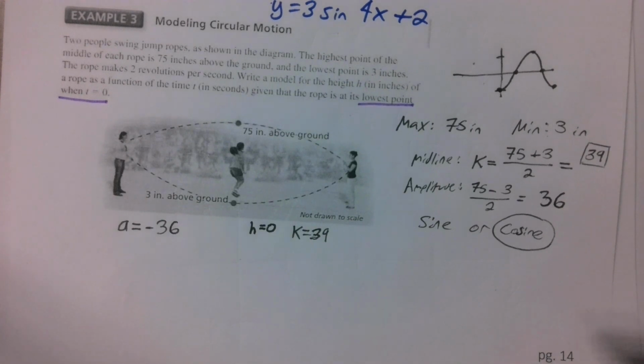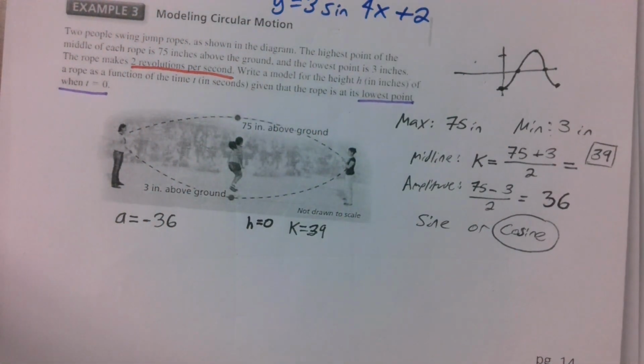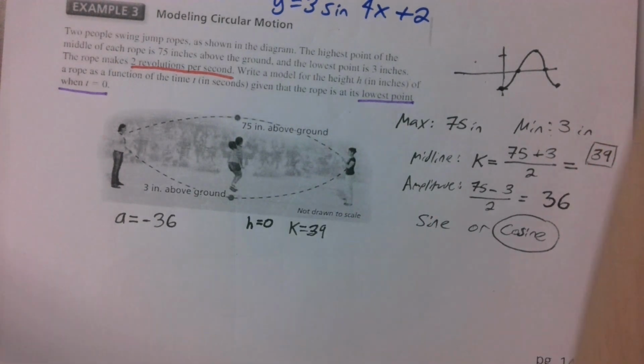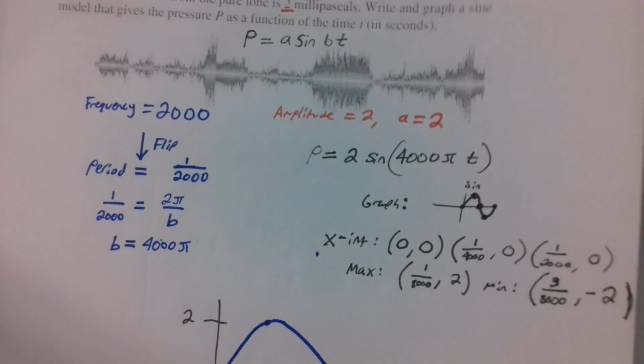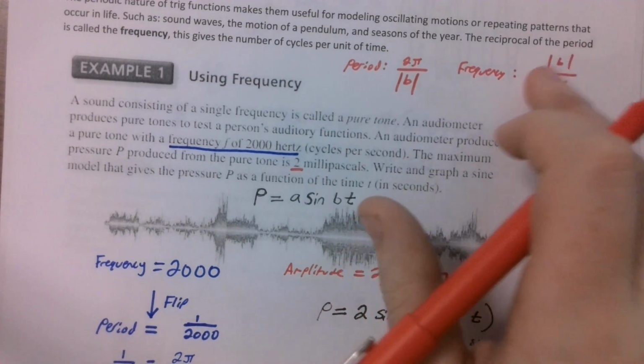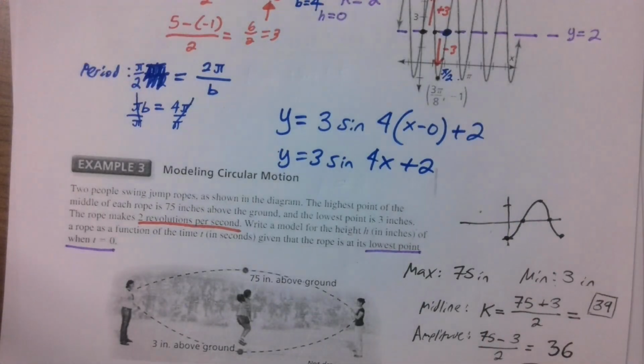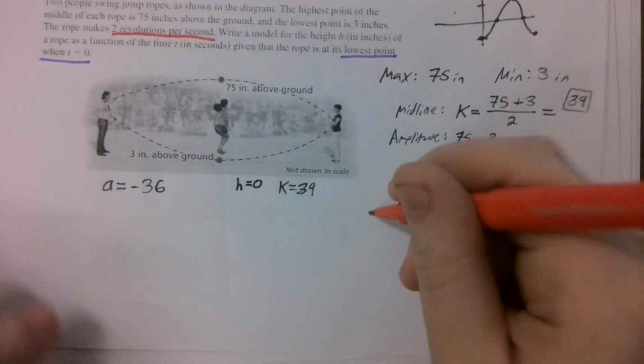But how do we find our b value? We know that the rope makes 2 revolutions per second. But that's not a period. What is that? 2 revolutions per second is a frequency, cycles per second. And frequency is the reciprocal of a period. So, here's how we can find this.